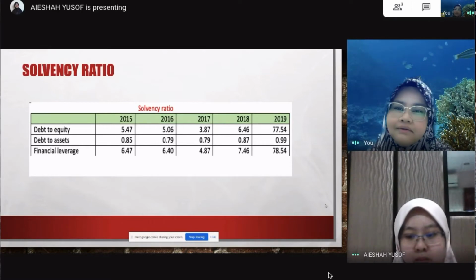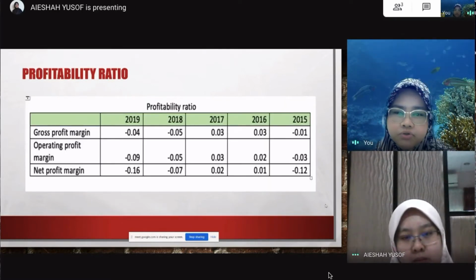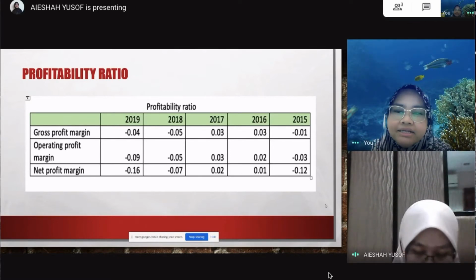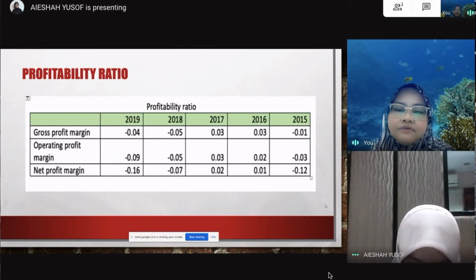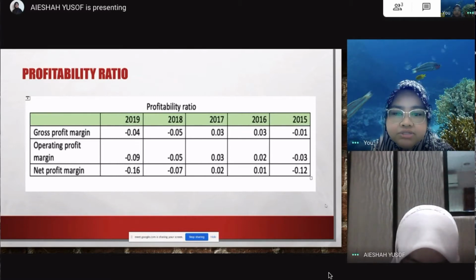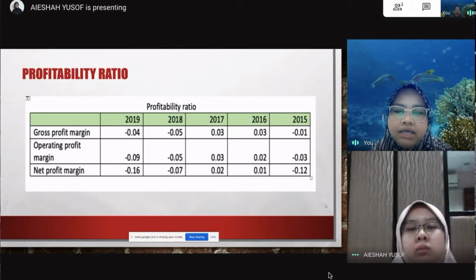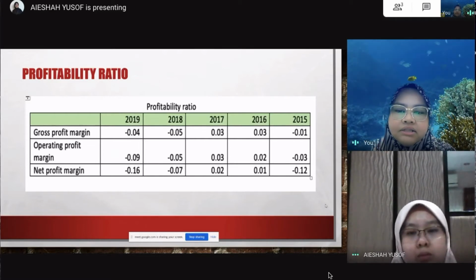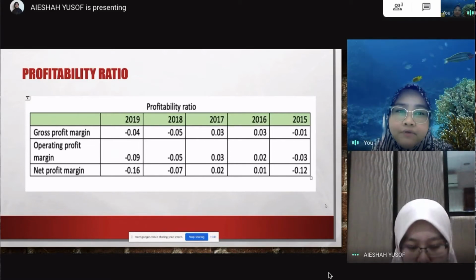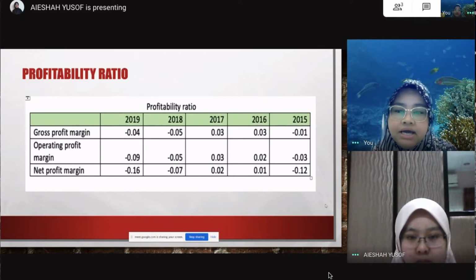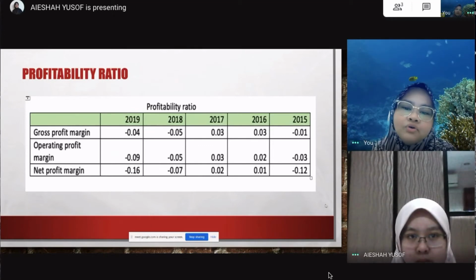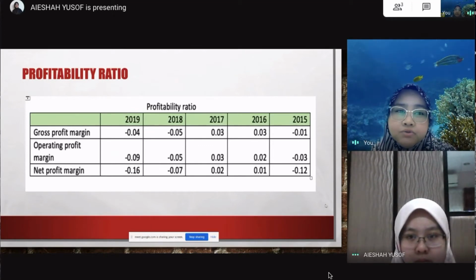Okay, for the next slide. In the ratio analysis, we also ran the profitability ratio. Under the gross profit margin, the gross profit declined from 0.03 in 2006 to negative 0.04 in 2019. So this shows that AirAsia X Berhad is losing its productivity in maintaining its gross profit margin. This situation is not a good sign for investors, as AirAsia X Berhad should manage more and reduce its expenditure and also the cost.